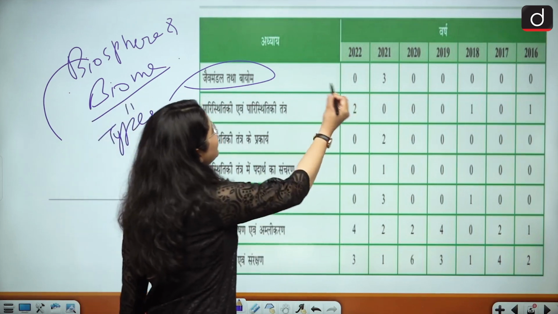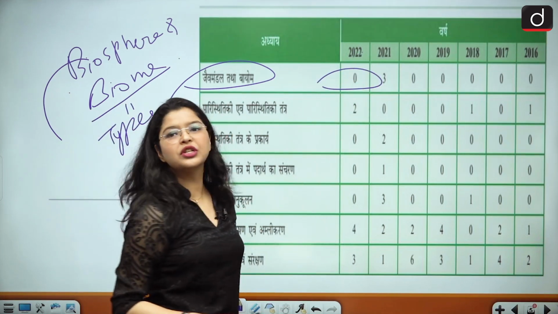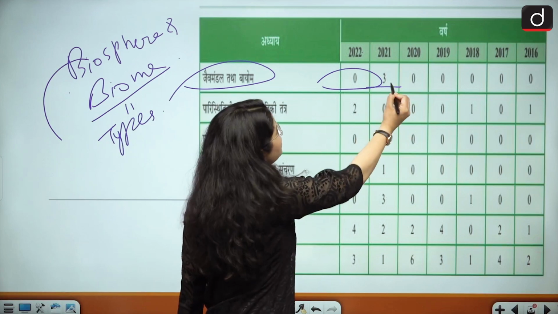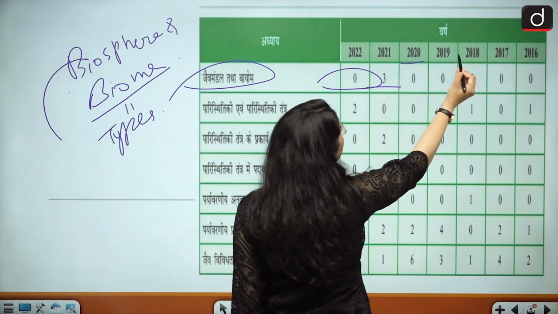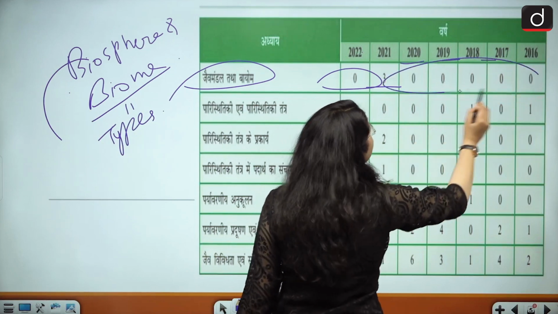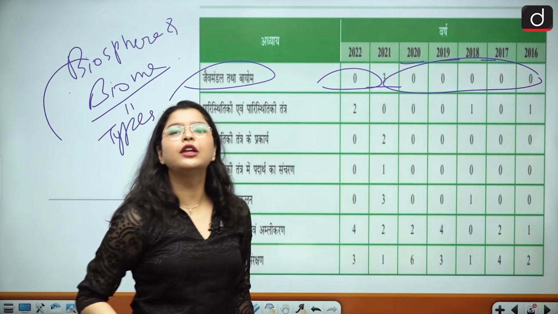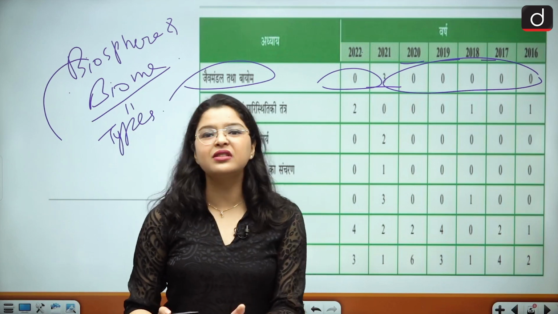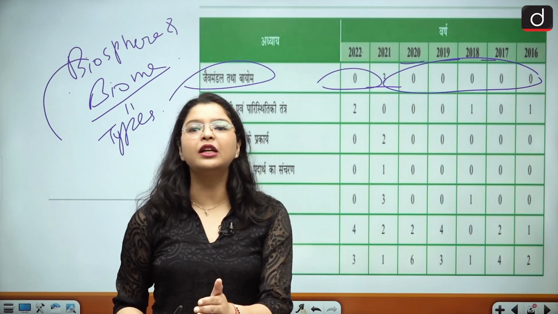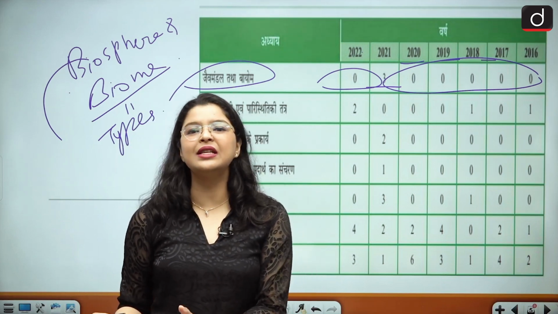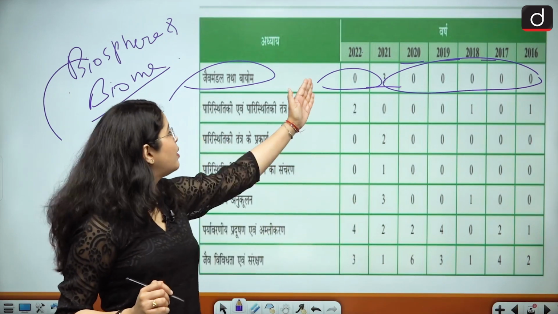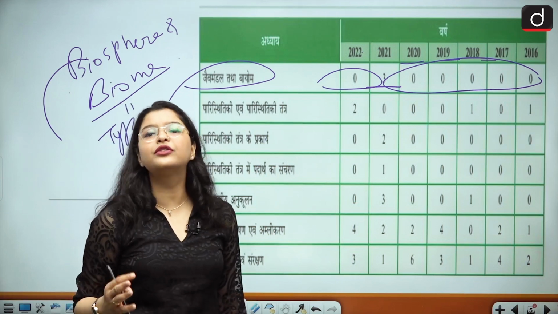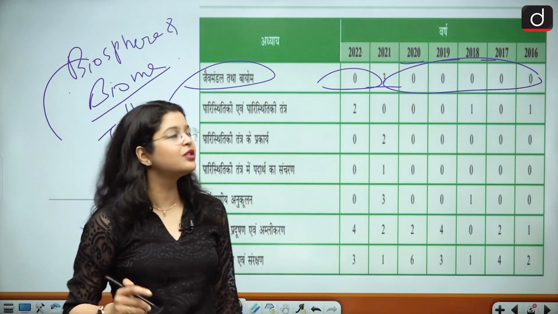In the year 2022, 0 questions were asked. In the year 2021, 3 questions were asked, and in the last 5 years, no questions were asked from this topic. But this is how the UPSC shuffles the trends. You will not expect a topic and suddenly you will go to give the examination and see that topic in your question paper. So a minimum of 1 question and a maximum of 3 questions can be asked from this topic.